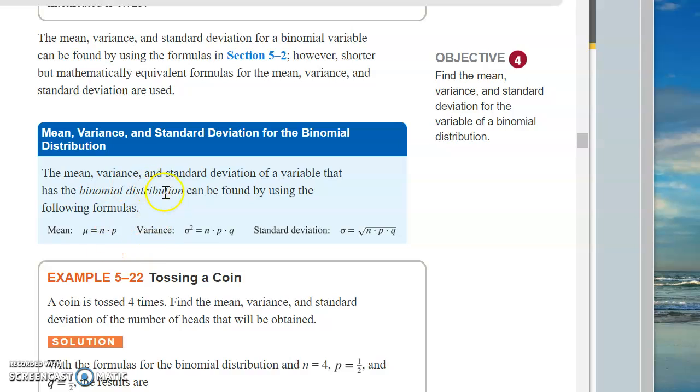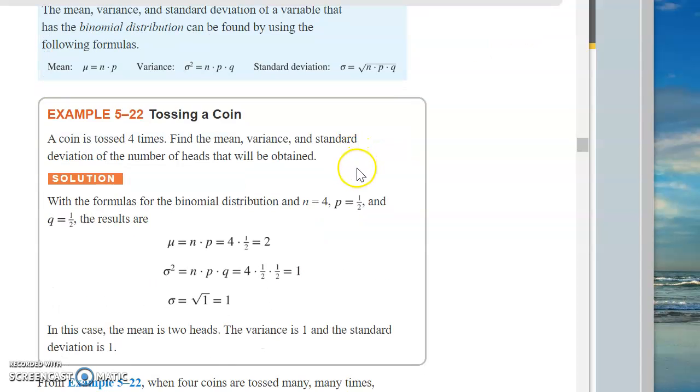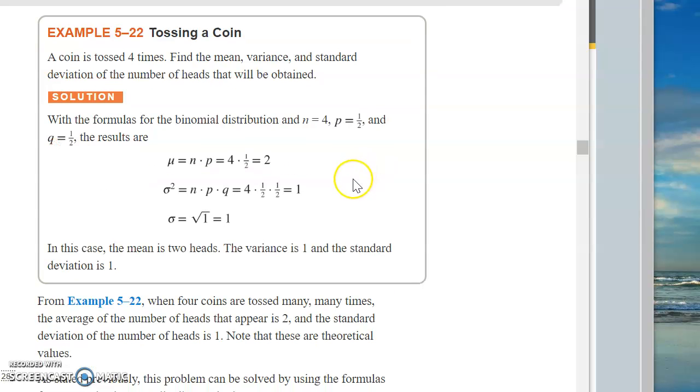All right, so here it is. Here's the formula. The mean, variance, and standard deviation, if it has a binomial distribution: the mu, the mean, is n times p. Very, very simple, right? Sigma squared is n times p times q, and then the standard deviation is just the square root of that. How could you ask for anything easier than that, right?